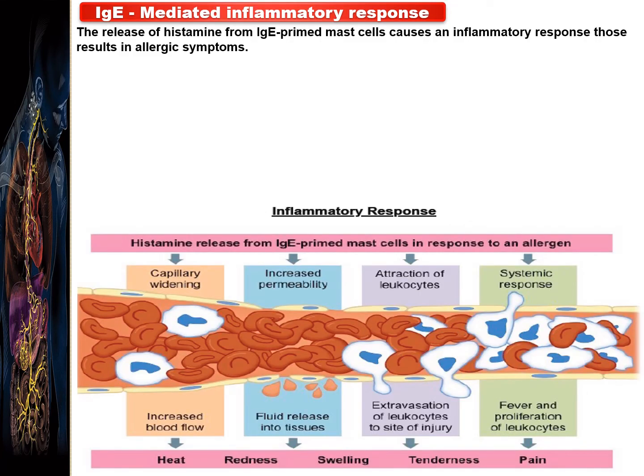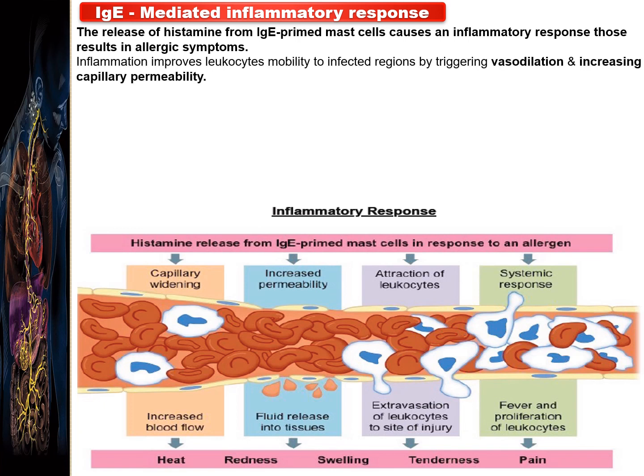Now, let us discuss the IgE mediated inflammatory response with the help of this simple diagram. The release of histamine from IgE primed mast cells also causes an inflammatory response, which results in allergic symptoms.